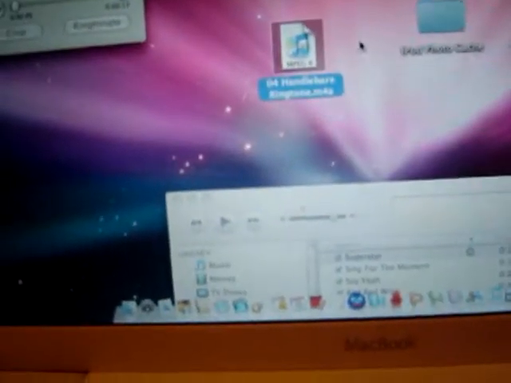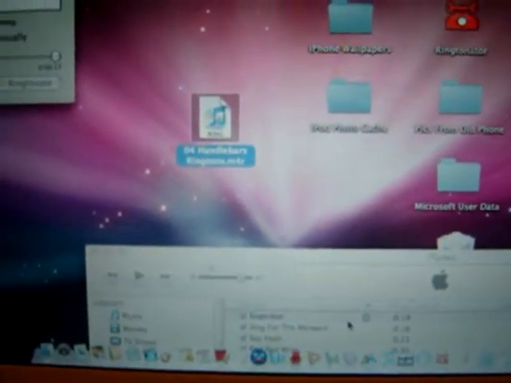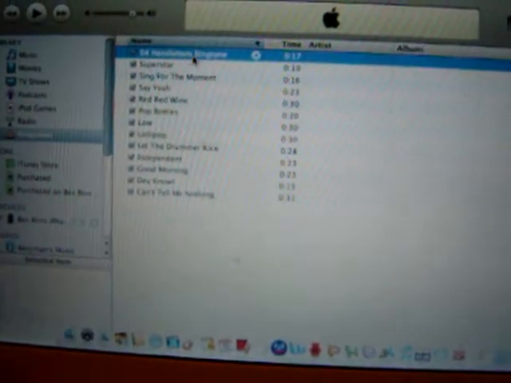Now you can drag it into the library. Add it. And now it's in.